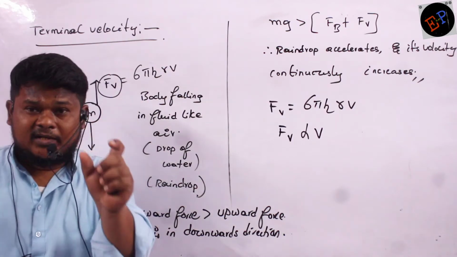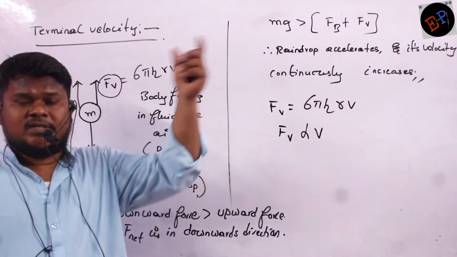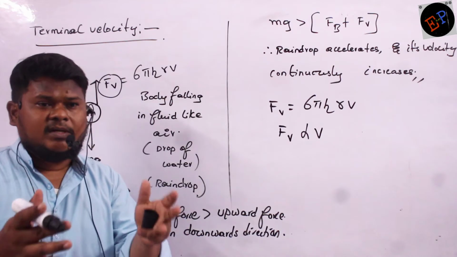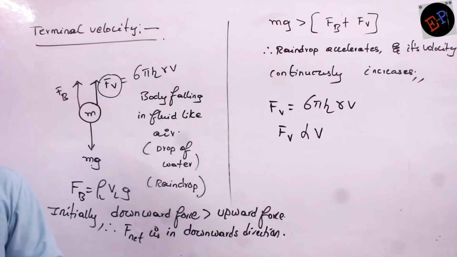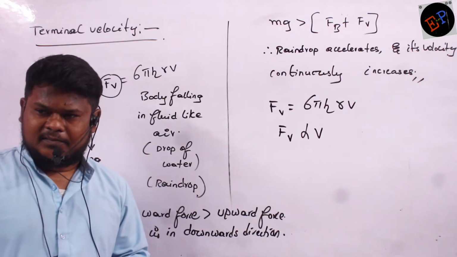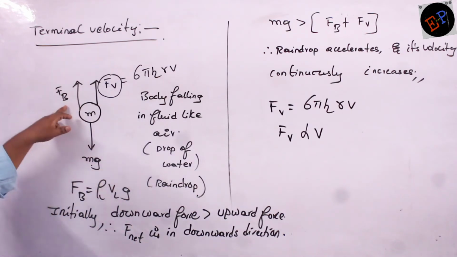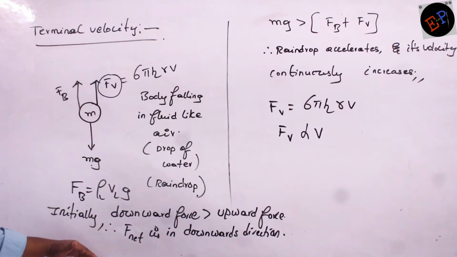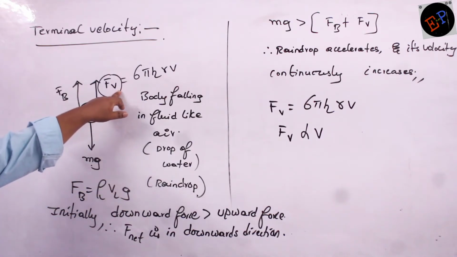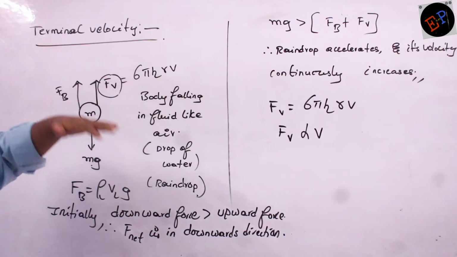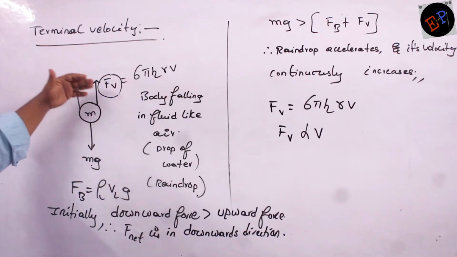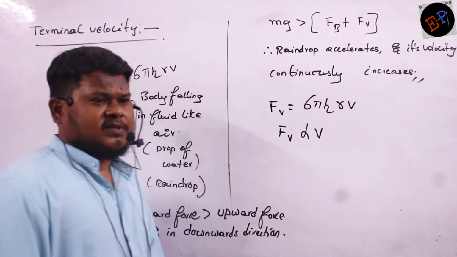So at one point of time, upward forces and downward forces, they will become equal. Okay, ma? Why are forces becoming equal? Weight never changes, no? Force of buoyancy also never changes. But velocity is continuously increasing. As velocity is increasing, viscous force increases. So at one point of time, downward forces and upward forces, they will balance with each other.